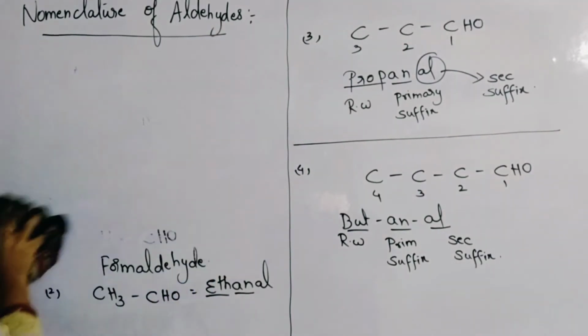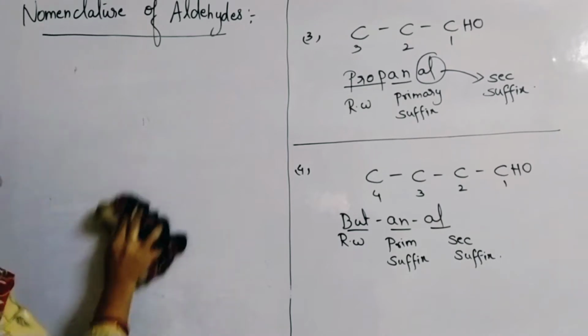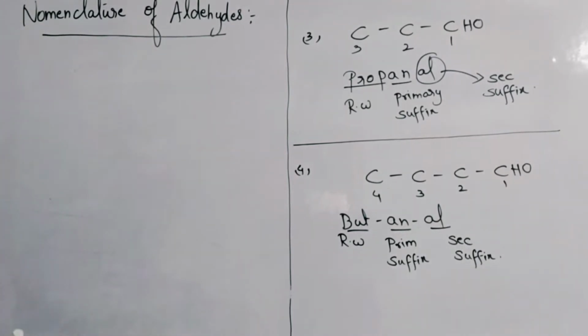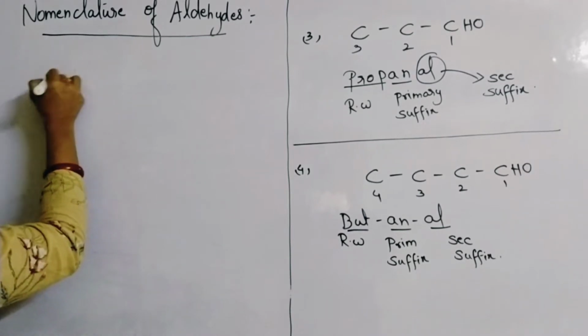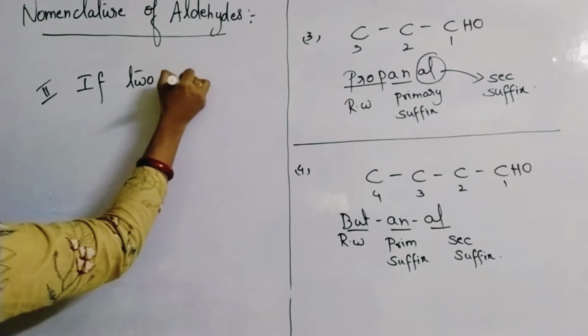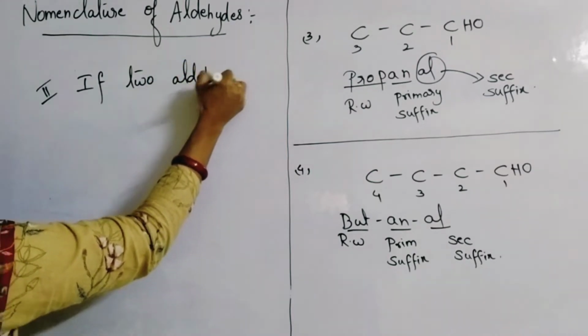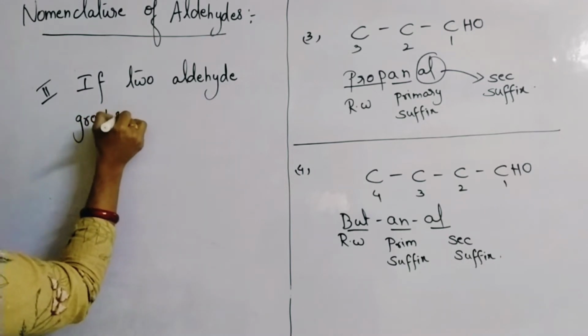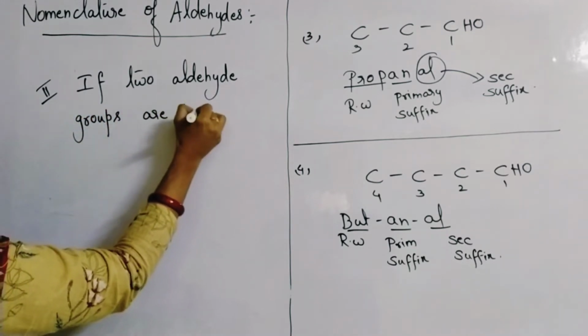Next we are going to learn about the second case, if 2 aldehyde groups are present in the same compound.